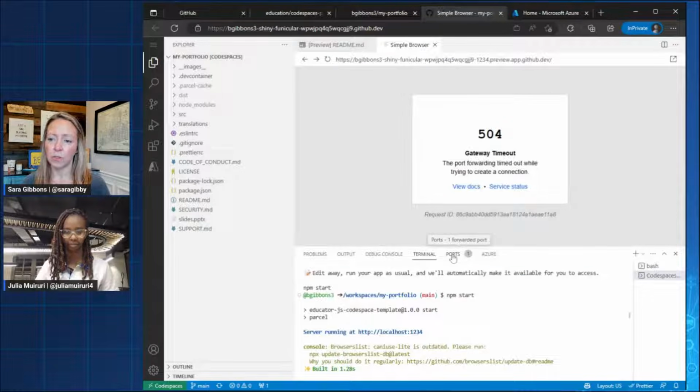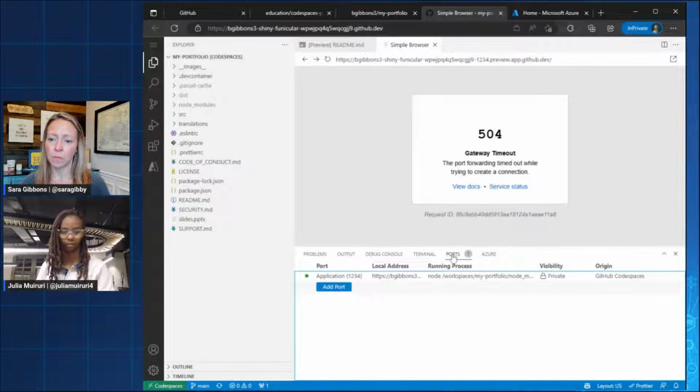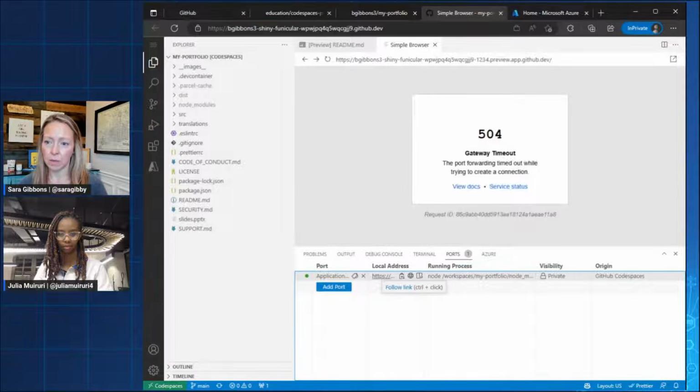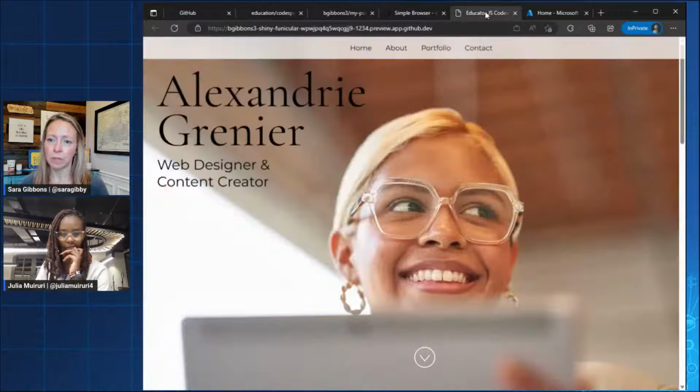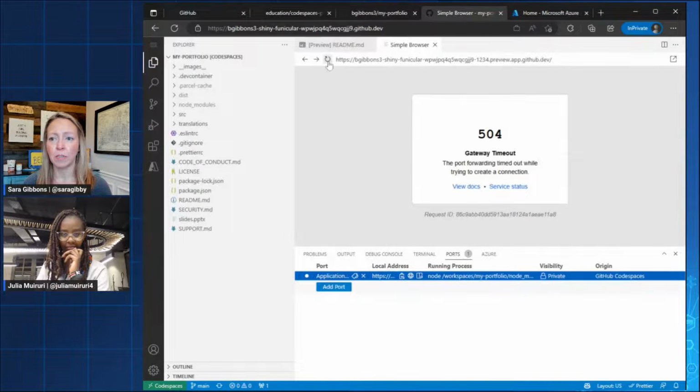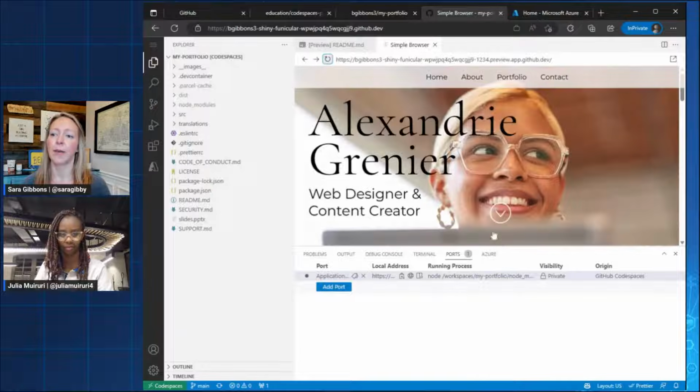I'm going to go over to ports. And on ports, it just shows us what sites are running in our Codespace. It looks like our site is running, so it did start it automatically for us, but it gave us that error there. It might just be a timing issue. Oh, there we go. I opened it up in a new tab, and that worked. So I'm going to go back over here, and let's see if we can refresh it. Oh, got it.